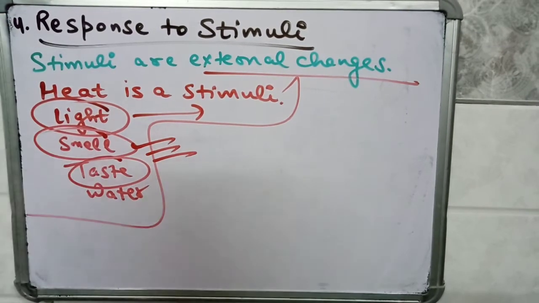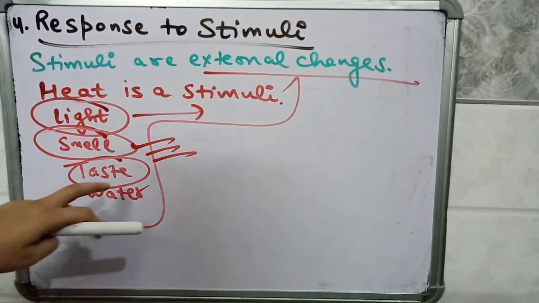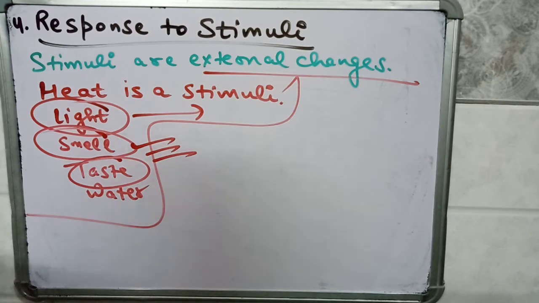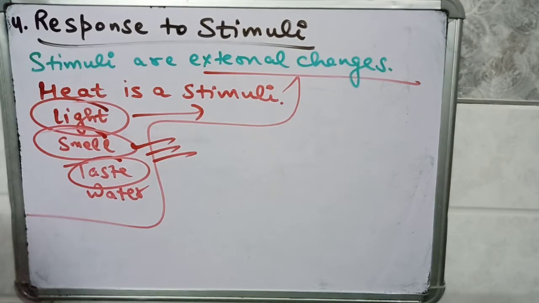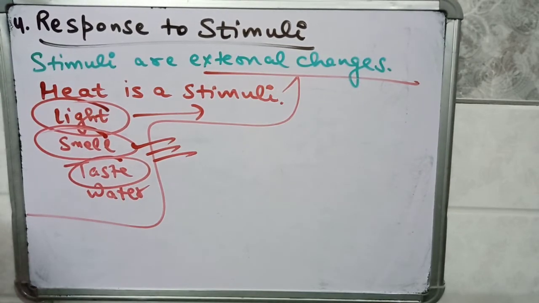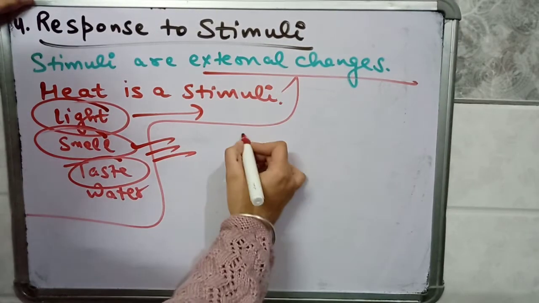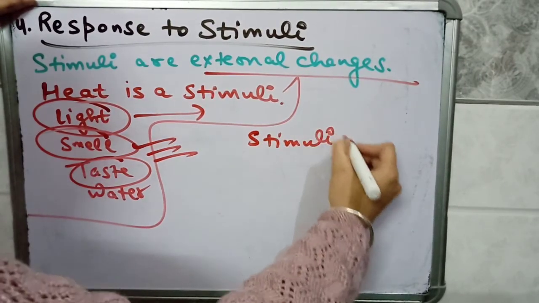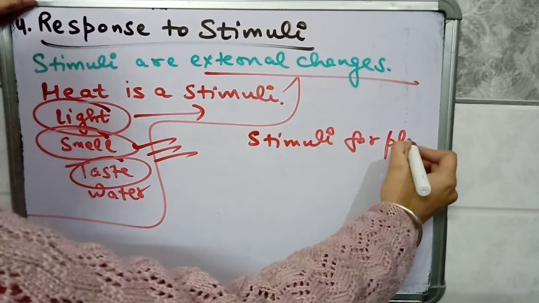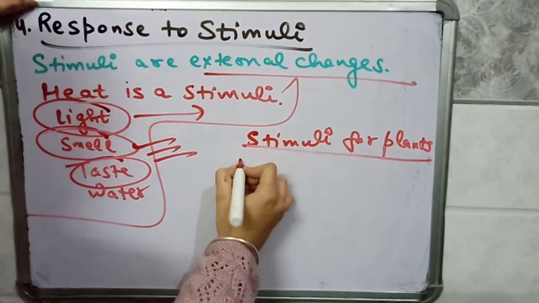We can identify whether a food item is salty or sweet. So taste is a stimulus. Similarly, water is a stimulus. Plants also respond to stimuli. For plants there are various stimuli. Plants respond to stimuli or external factors. The stimuli for plants are light.